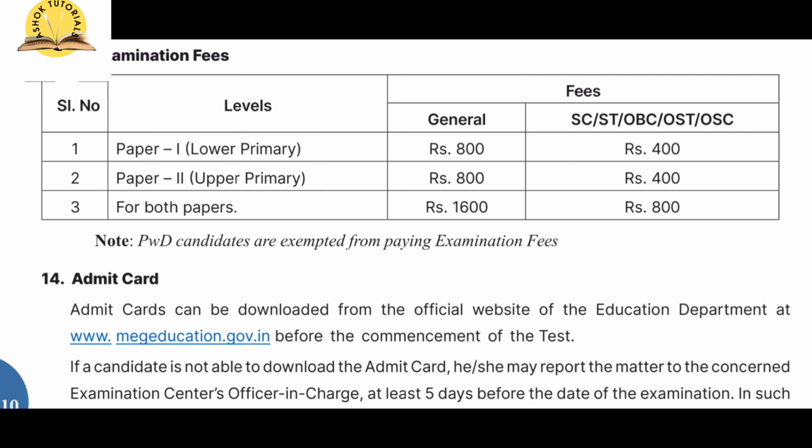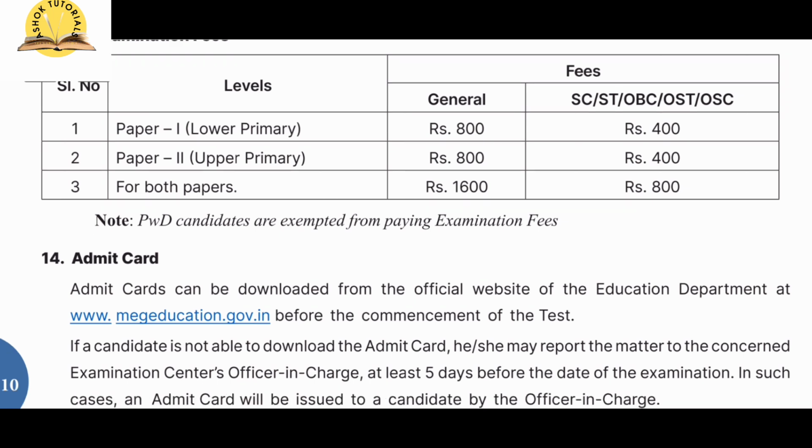So don't think about your 800. It's not a big deal. Just pay that 800 and you will earn 80,000 later on. So why not pay this 800, right? So just pay this application fee 800 and apply for the Mtet exam, right? This is the fee the government will take from you. This 800 you have to pay to the government, right? And remember, PWD candidates are exempted, which means you don't have to pay any fee. It is free for you, right?